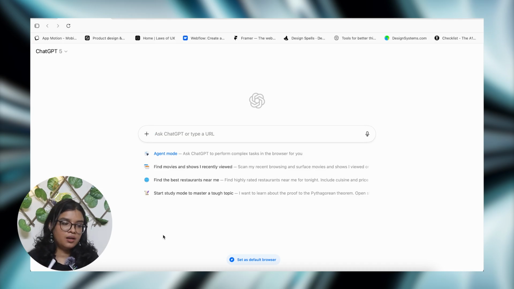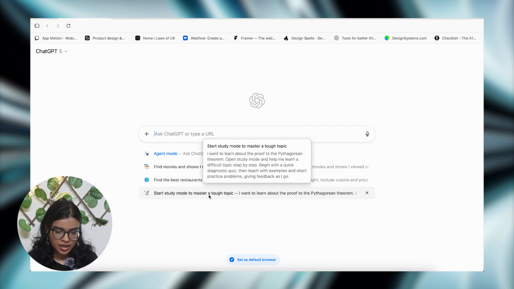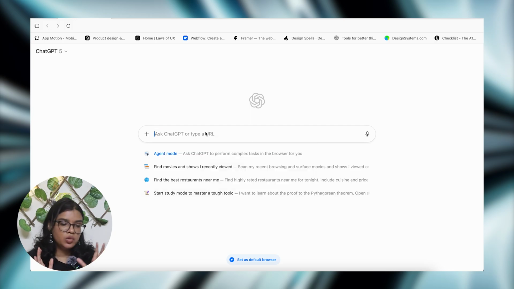The default screen is very similar to how Google search looks. Few things that I've done in the past जो यहाँ पे मुझे as a recent history दिखा रहा है. So unlike Chrome, you can directly start chatting here like ChatGPT, or you can look for a website or a certain topic as well. So let's actually look at, मेरा birthday कुछ 1-2 महीने में आ रहा है. So let's find a birthday dress for me.